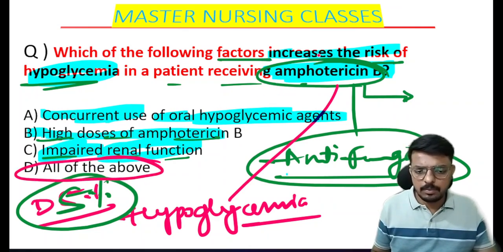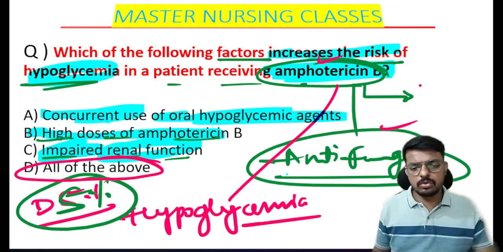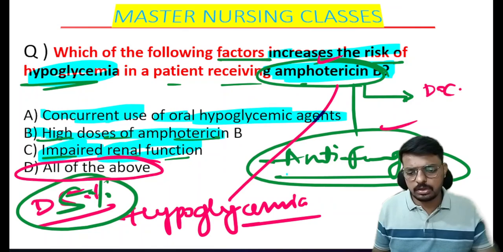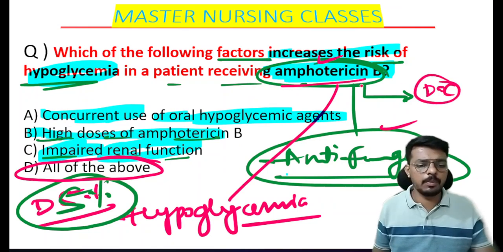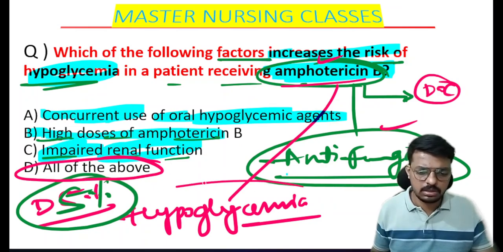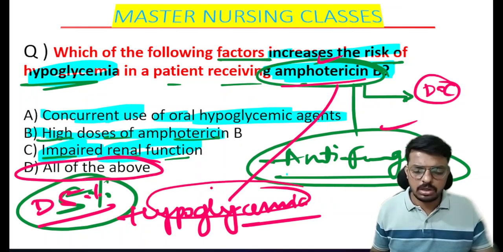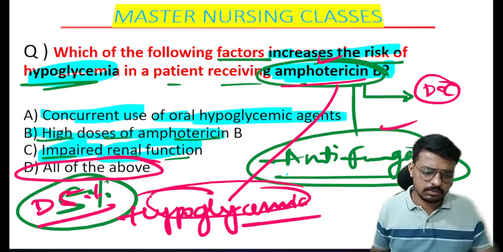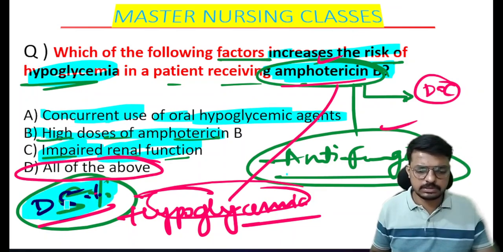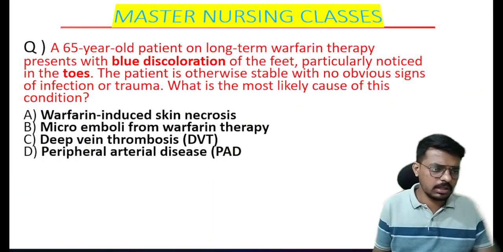So remember, amphotericin is an antifungal drug used in the treatment of mucormycosis and, yes, Kala Azar. The drug of choice for Kala Azar is amphotericin B. Important. Amphotericin B blocks glycogenolysis and gluconeogenesis, which causes hypoglycemia. Because of this, while giving amphotericin B to the patient, the dilution solution is dextrose 5%. Very, very important. Hope the concept is clear over amphotericin B.